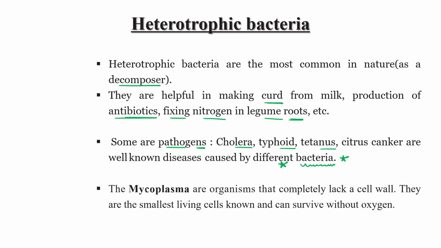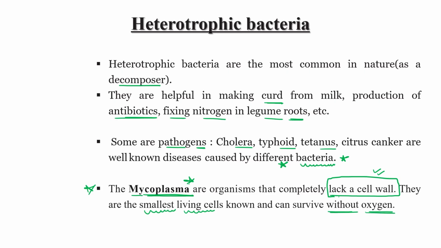There is another type of organism popularly known as mycoplasma. A very, very important point: mycoplasma are organisms that don't have a cell wall. They are the smallest living cells known, and they can survive without oxygen.